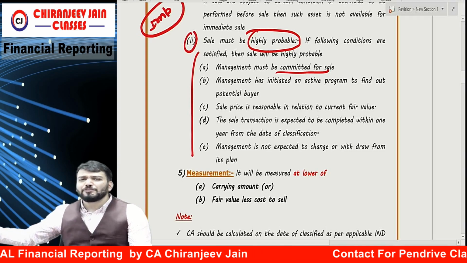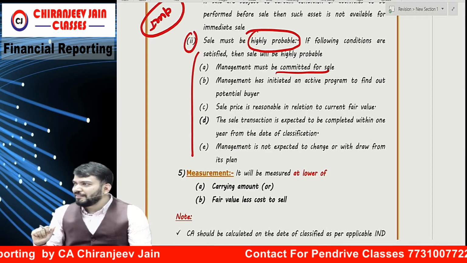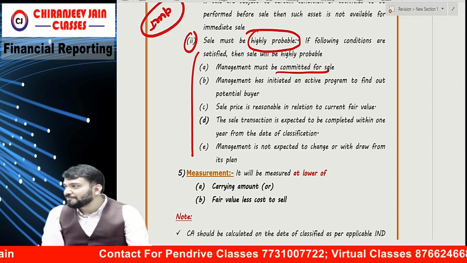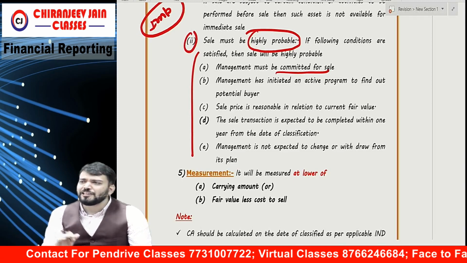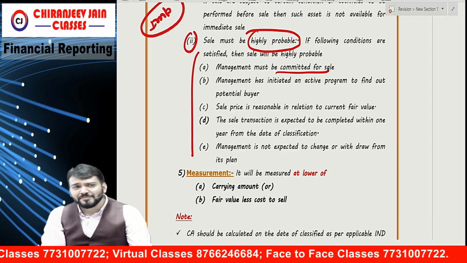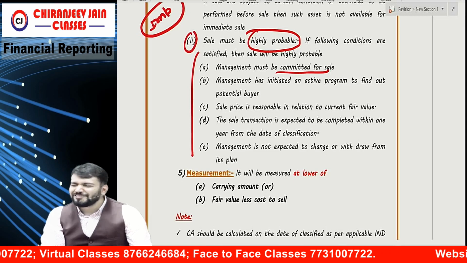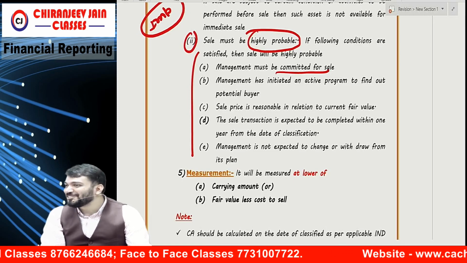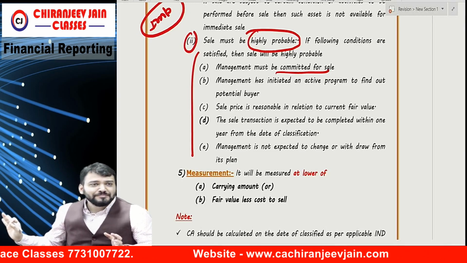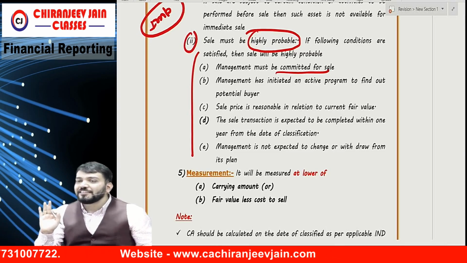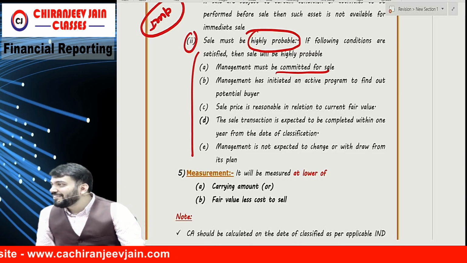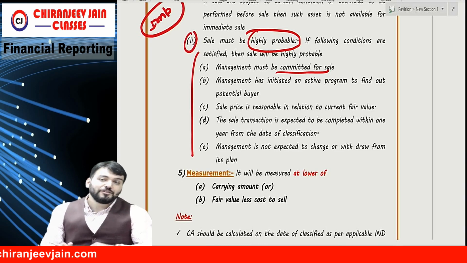Means generally what happens, if I am committed to someone, I will disclose it on Facebook now. Are bolna, yes or no? And if I am not committed, I will never disclose. Correct now? There was one of my friends, he is also a chartered accountant. Till now he has not written that he is married on Facebook. I asked one day, why have you not disclosed that you are married on Facebook? I understood what is going on. Nothing to ask now. It means committed, even though engaged. Correct now. It means whenever you are committed, you will disclose. If you are not committed, you will not disclose.